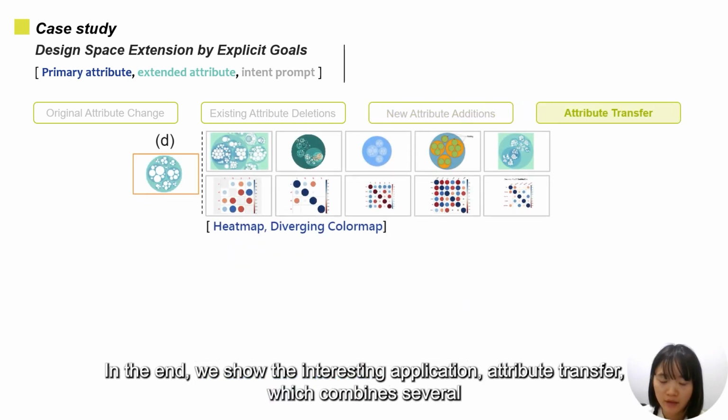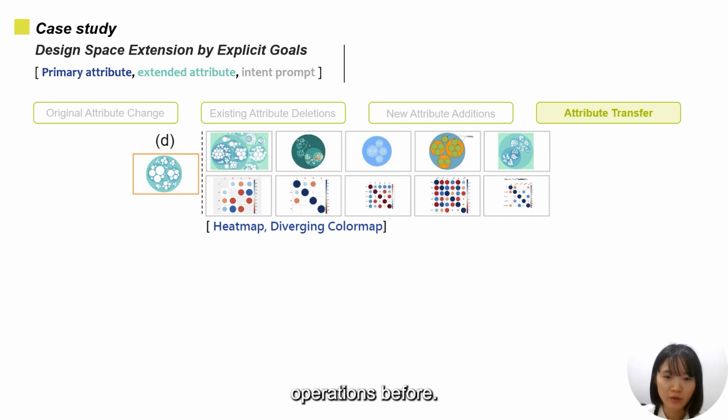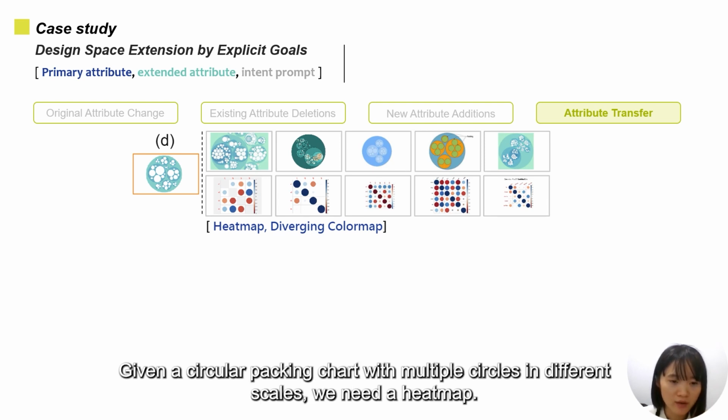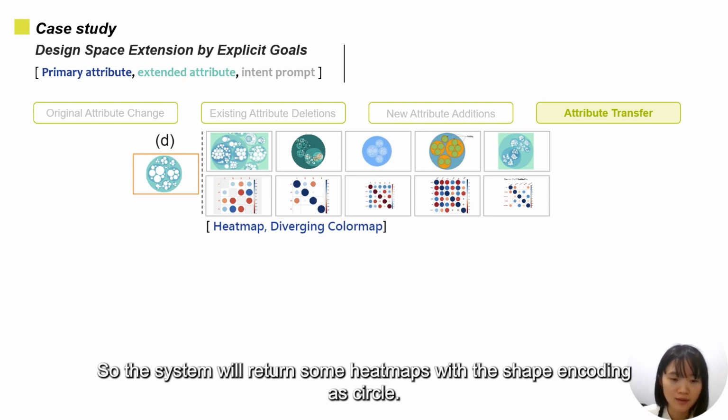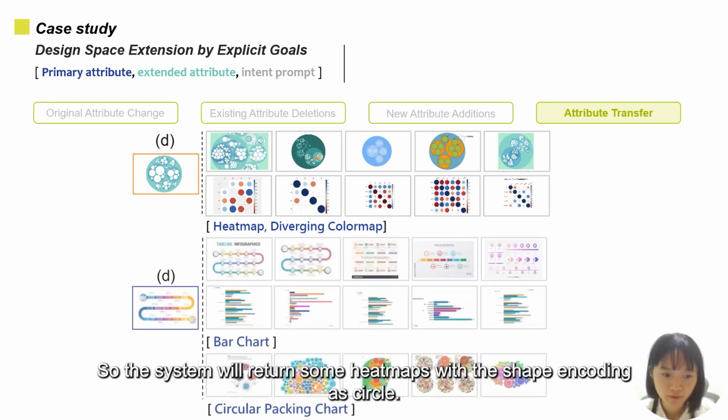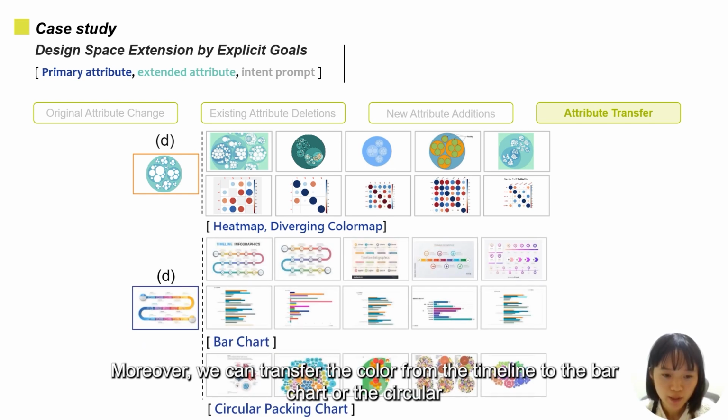In the end, we show an interesting application, attribute transfer, which combines several operations from before. Given a circular pancake chart with multiple circles in different scales, we need a heat map. So the system will return some heat maps with the shape encoding and circle. Moreover, we can transfer the color from the timeline to the bar chart or the circular pancake chart.